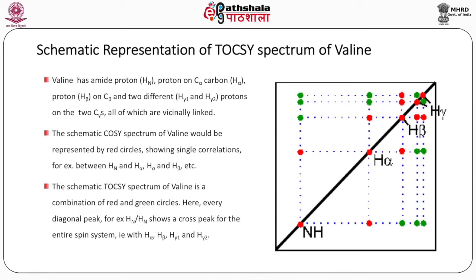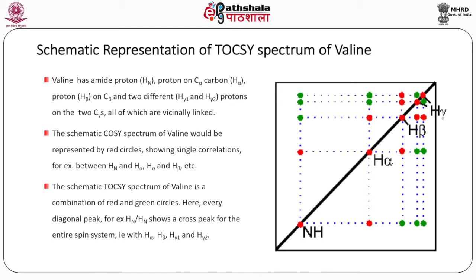The schematic COSY spectrum of valine would be represented by red circles showing single correlations, for example, between HN and H alpha, H alpha and H beta, and H beta and H gamma 1 and H gamma 2. The schematic TOCSY spectrum of valine is a combination of red and green circles.